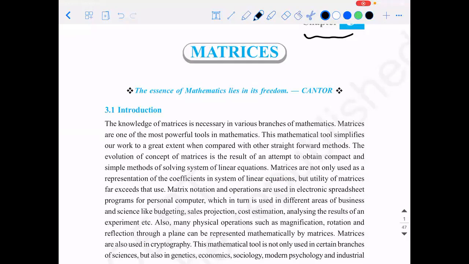So can someone tell me why we learn this chapter? I know you represent a matrix, meaning you represent the given numbers or functions in the form of rows or columns, right? This is what we use. But why do we learn this? What is the advantage of it? What do you think are the applications of it? Can you guys tell me some real life applications of this?